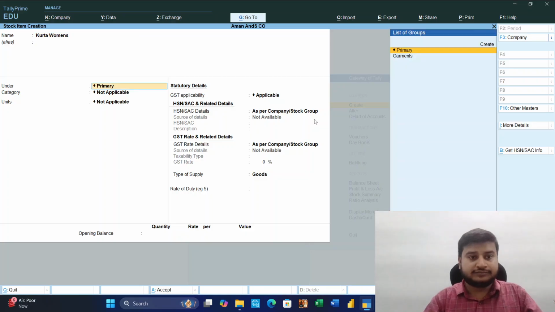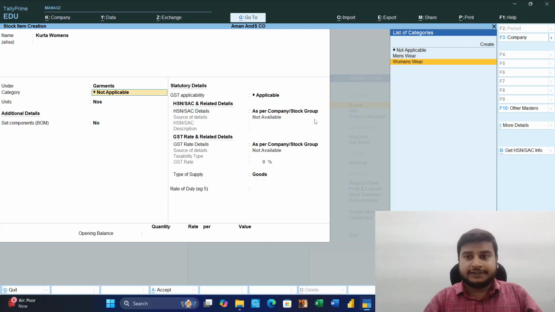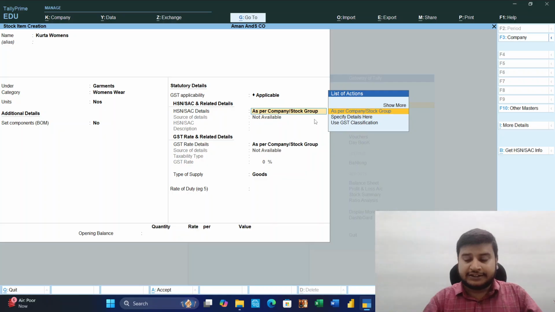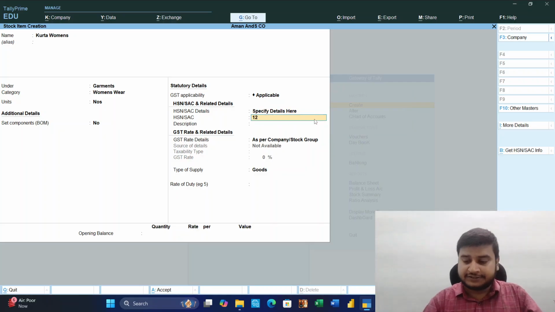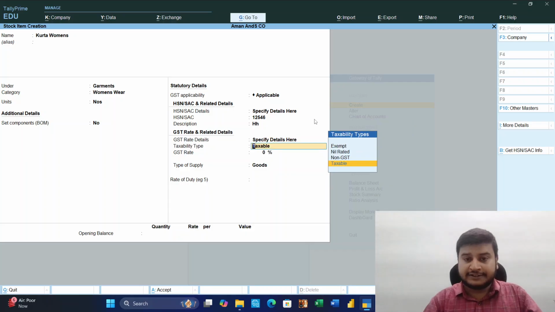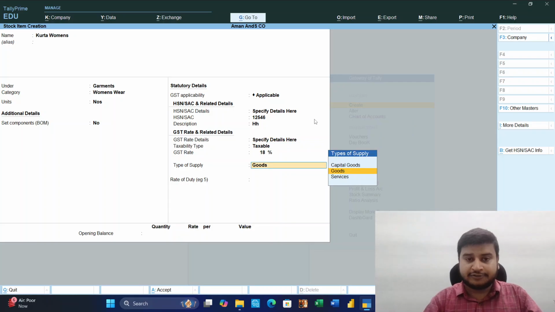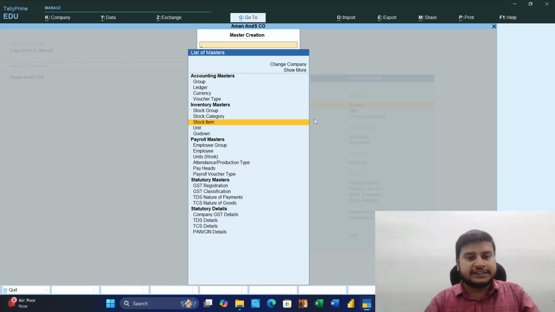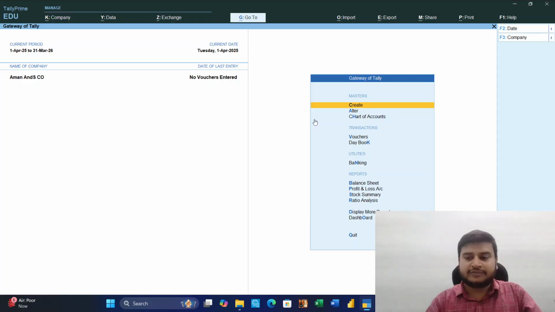women's. Same way garment, women's wear, numbers already created, no need. Define details here, description, specify details here. Taxable 18% goods. Yes, totally accept. Two items we created. Now we will purchase those items and see whether automatic GST comes or not.